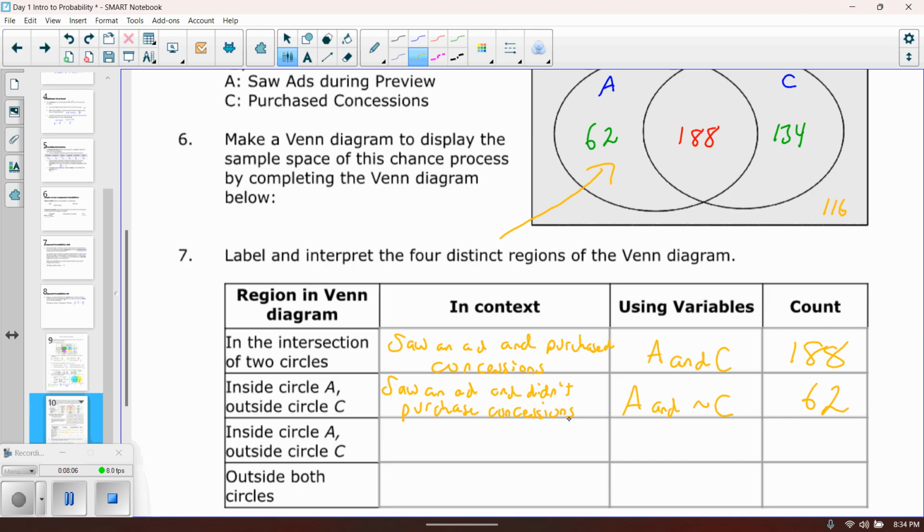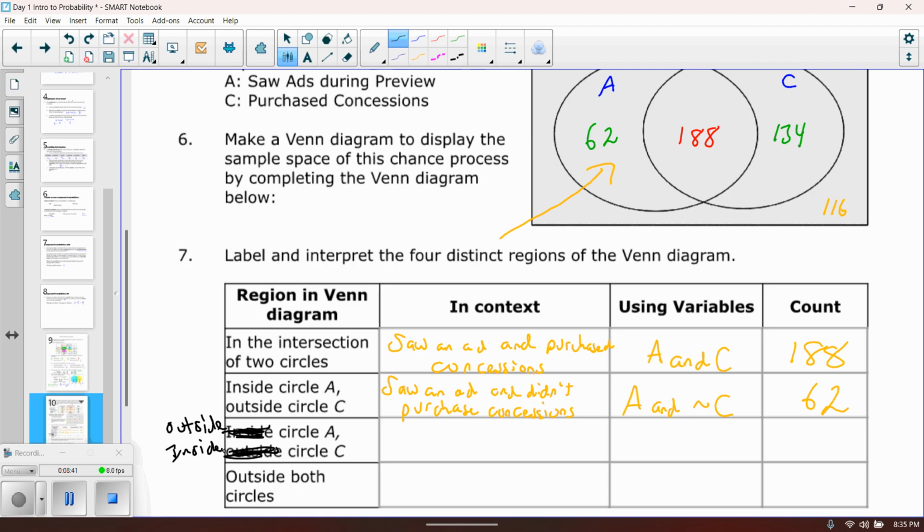Okay, so what about the people who are inside circle A? Actually, it looks like it says the same thing. Okay, there's definitely a typo here. I don't know if it's on your page, but it's definitely on mine. So we're going to rewrite this because I don't know why it says it this way. This top one should be outside circle A, because it literally says the same thing as the one above. And inside circle C.